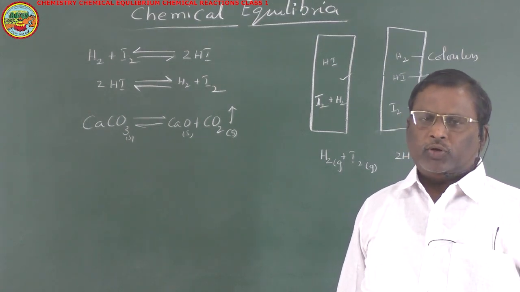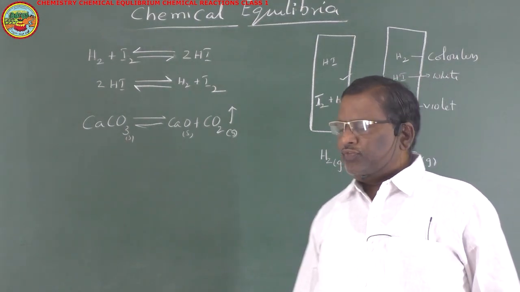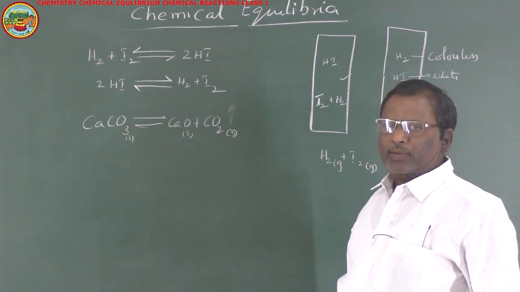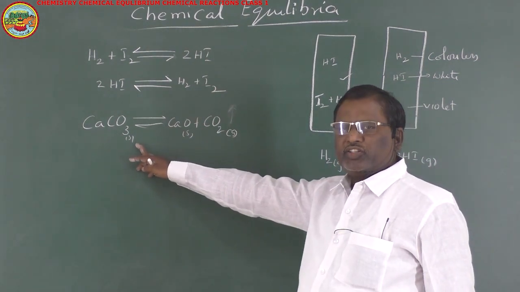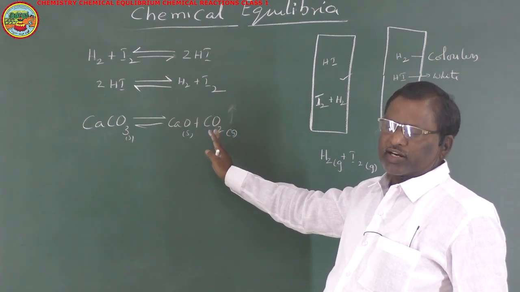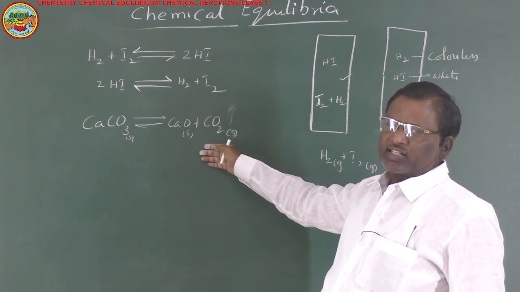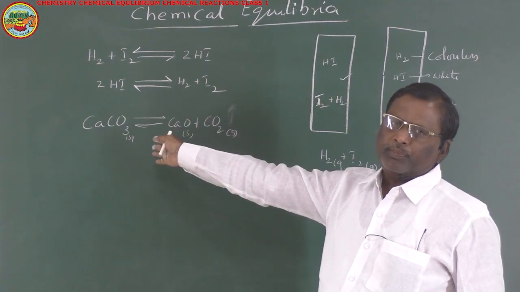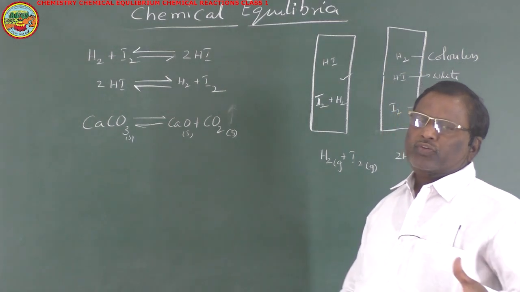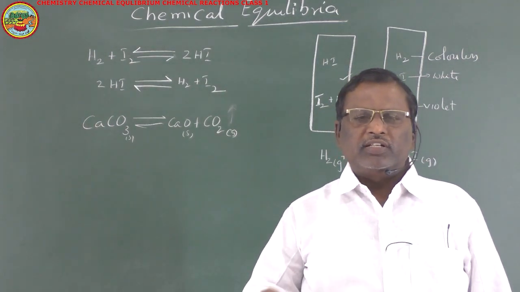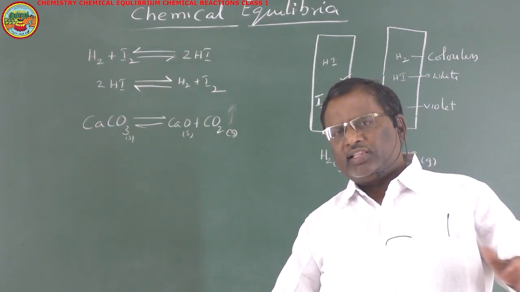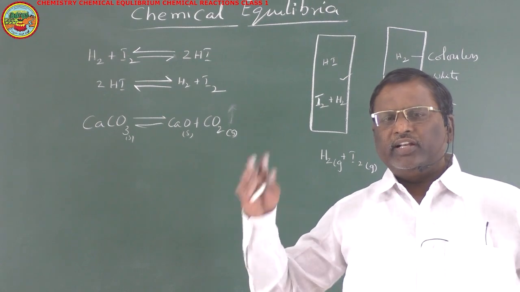So another important point is, suppose in the lime kiln, you do not allow carbon dioxide into the atmosphere, then what happens? Calcium carbonate initially decomposes to give calcium oxide and carbon dioxide. After attaining certain concentrations, they combine and get back into calcium carbonate, and equilibrium will be attained. That means if you take limestone, only 20 or 30 or 40% of the reaction will take place, and the remaining calcium carbonate will remain like that even if you heat it for days together.